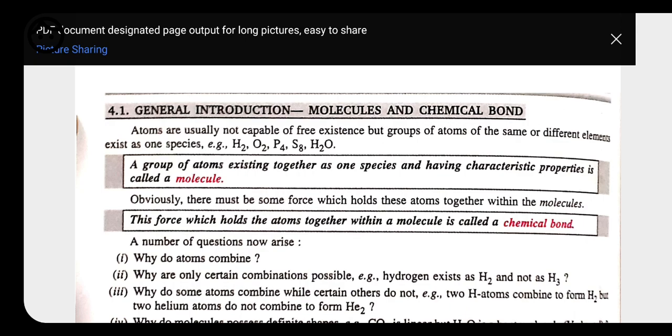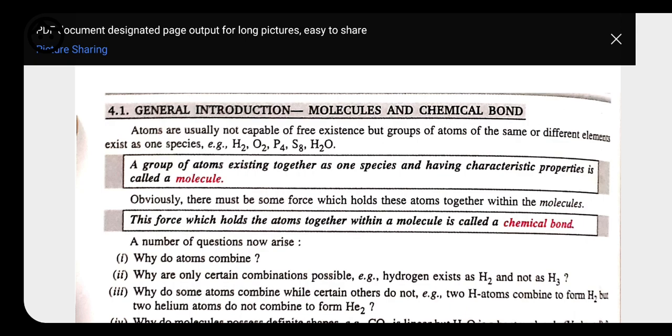Why do some atoms combine while certain atoms do not? Like two hydrogen atoms form H2, but two helium atoms do not combine to form He2. Why does this happen? Why does hydrogen have the ability to combine, but helium does not?